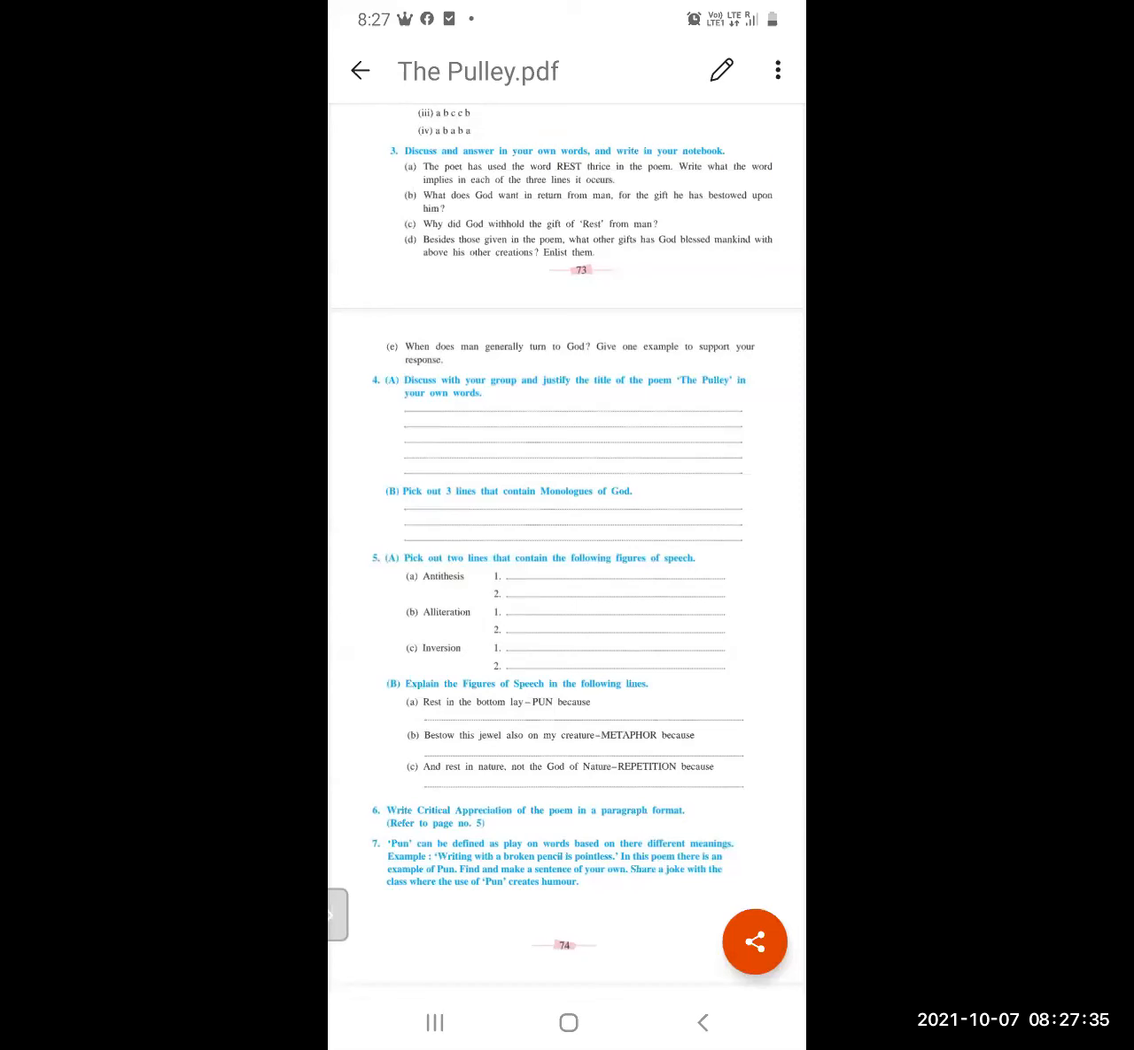The answer is, first one: For if I should bestow this jewel also on my creature. Second: he would adore my gifts instead of me. Third: if goodness lead him not, yet weariness may toss him to my breast. These lines are monologues. Monologue means God speaks to himself. It is an imagination that God speaks to himself, these lines.